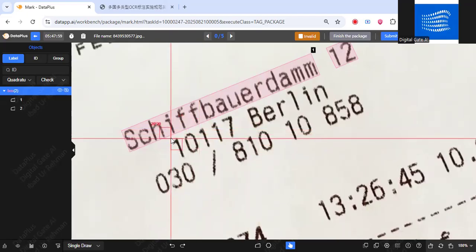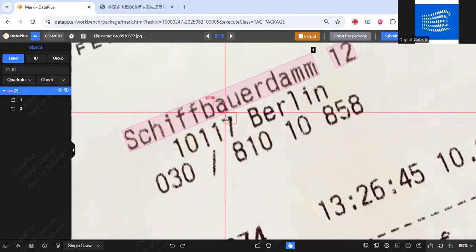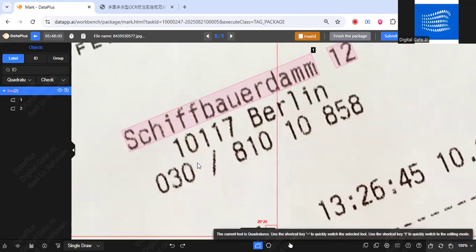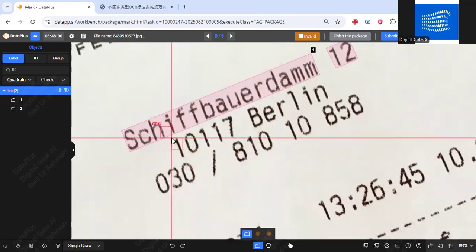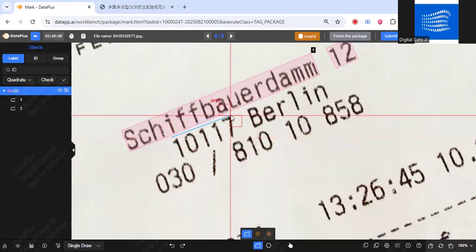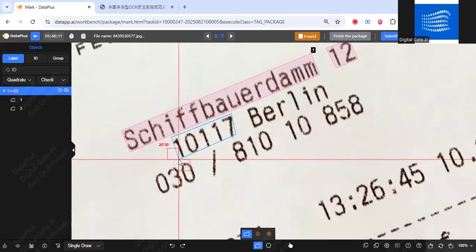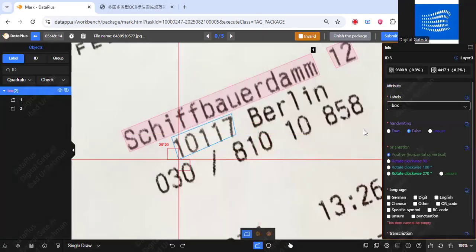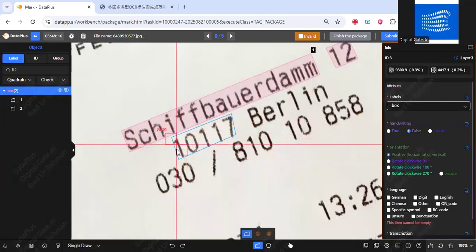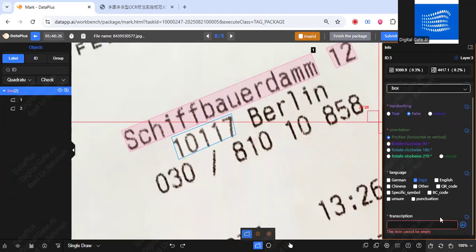So let's make another box. I will make the boxes randomly, so please don't question my accuracy. I'm just drawing it randomly so you guys can have an understanding. But you have to make sure that the text fits within the frame without any cutoffs. It's a digit.